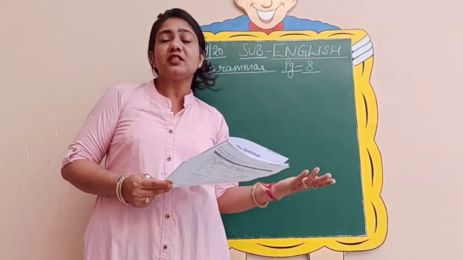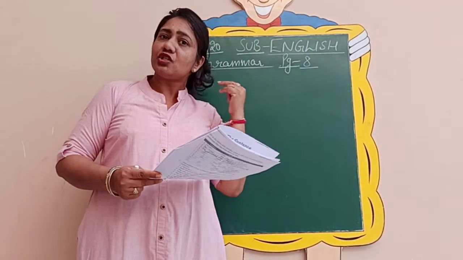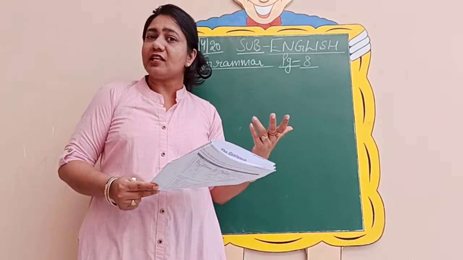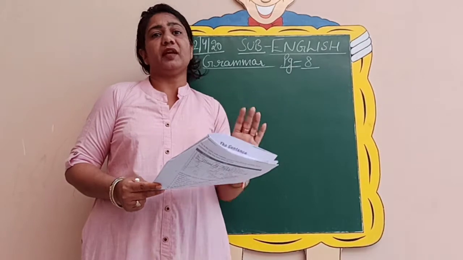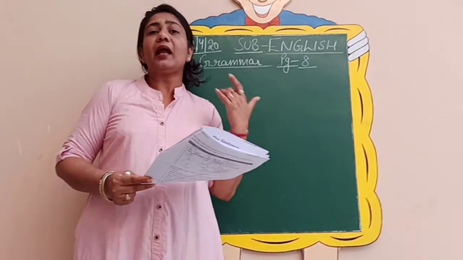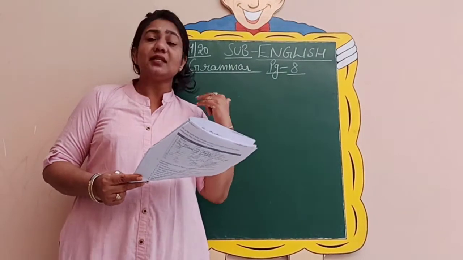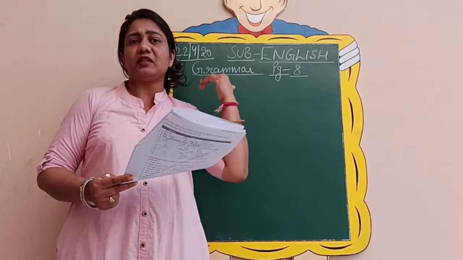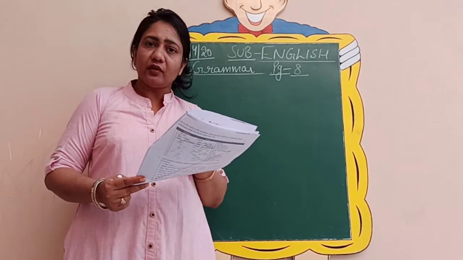Now what is the difference between a sentence and a phrase? I have already told you. A sentence should have a subject and a verb, whereas in the phrase we don't have any verb. Verb is missing in the phrase. So this is the clear identification between a sentence and a phrase. So let's see some of the sentences so that you come to know the difference between a sentence and a phrase. So we'll start with the first sentence.